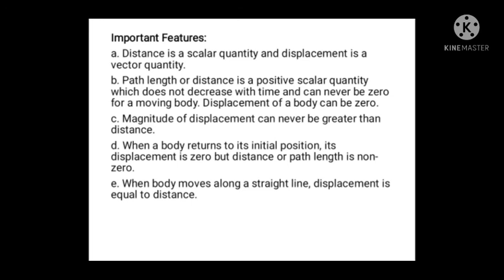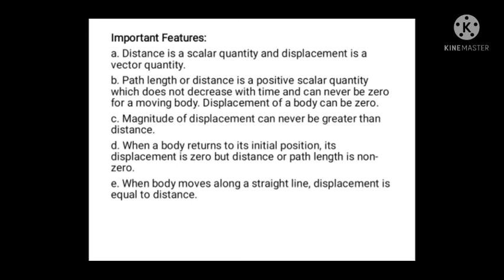And the fourth point: when a body returns to its initial position, its displacement is zero, but distance or path length is non-zero. Suppose the object started from one point and ended at the same point, then its displacement becomes zero, but its path length or distance is not zero.